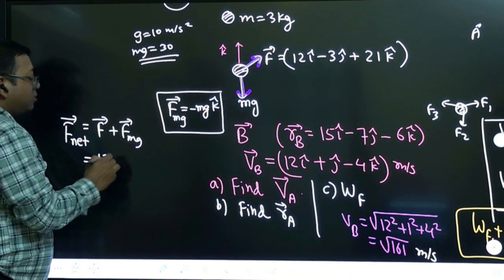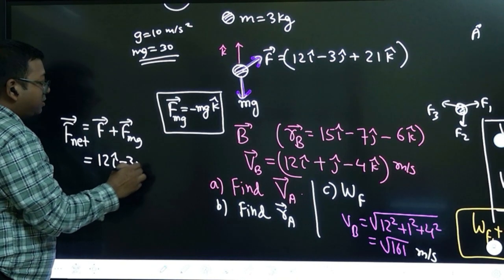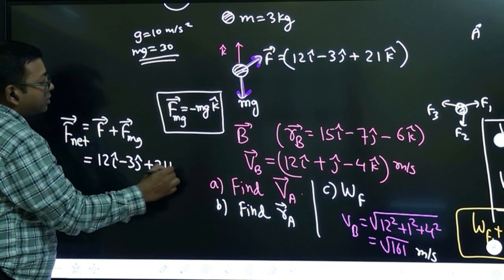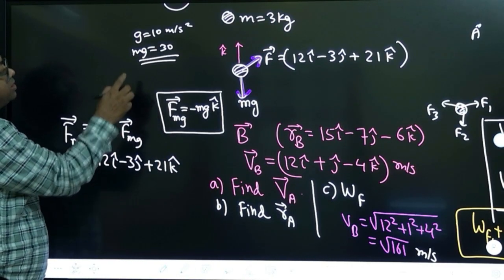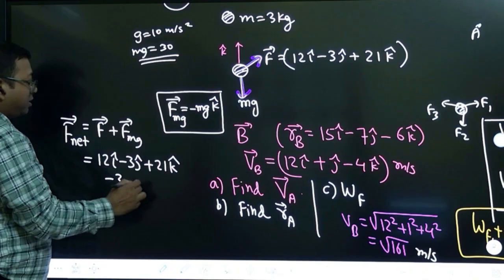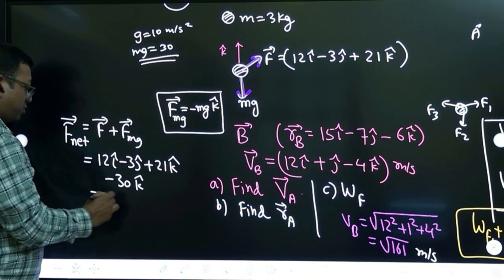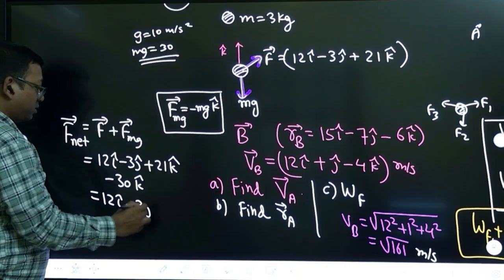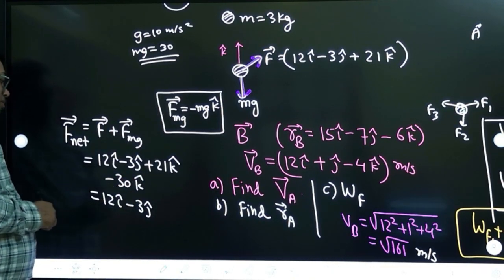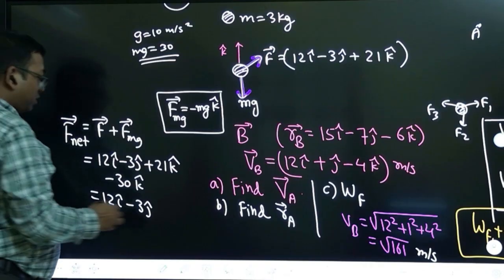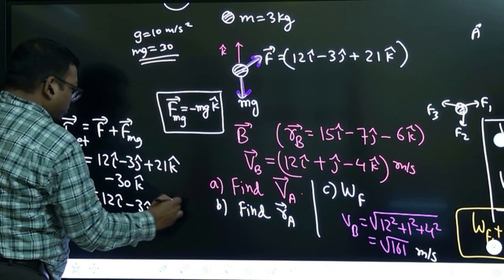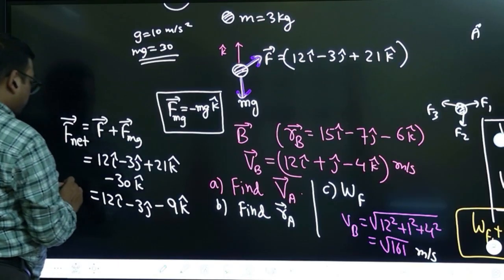Okay. So 12 i cap minus 3 j cap plus 21 k cap, and this is minus 30, so minus 30 k cap. So this becomes 12 i cap minus 3 j cap, 21 minus 30 is minus 9, right? Minus 9 k cap. Okay, so this is the net force.